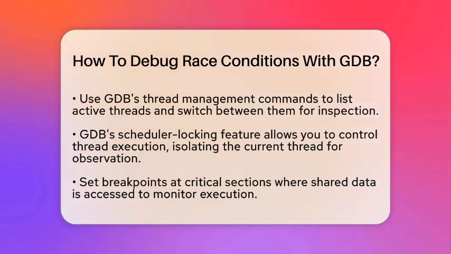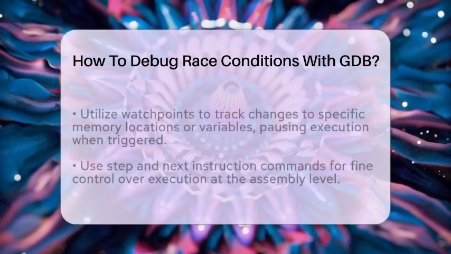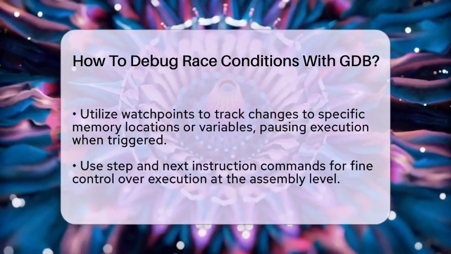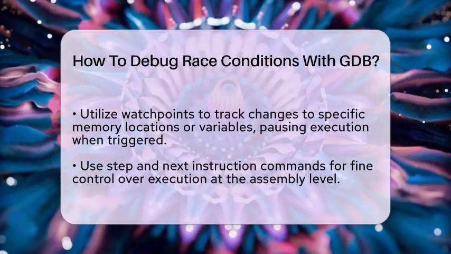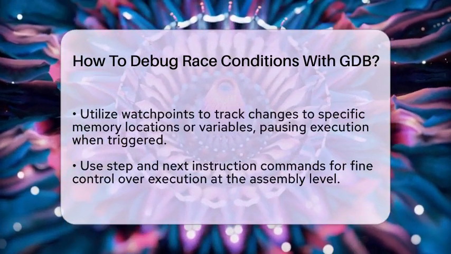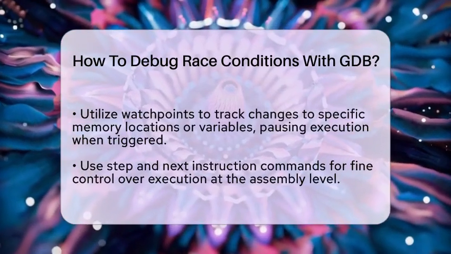Setting breakpoints and watchpoints is another effective strategy. You can place breakpoints at critical sections where shared data is accessed. Watchpoints allow you to monitor specific memory locations or variables. When a watchpoint triggers, GDB will pause execution, enabling you to inspect which thread caused the change.